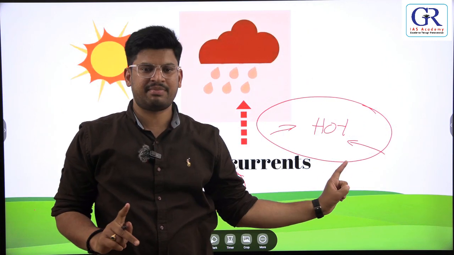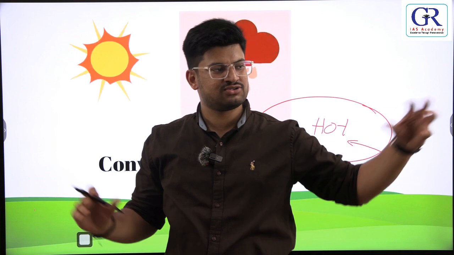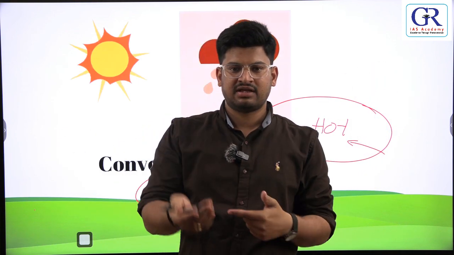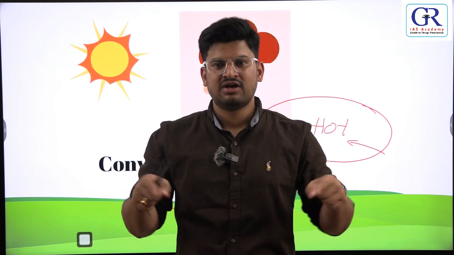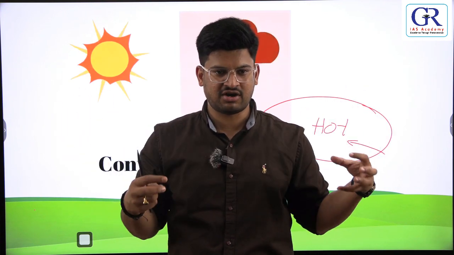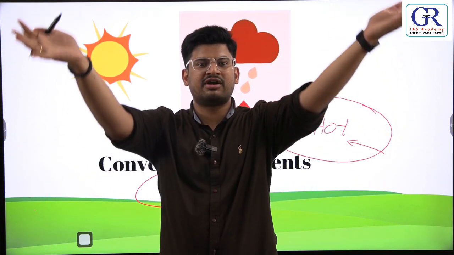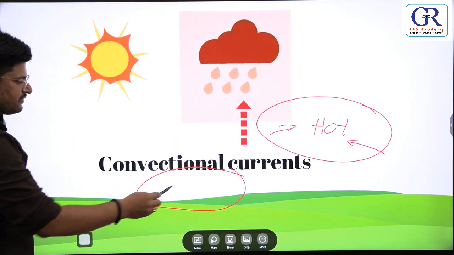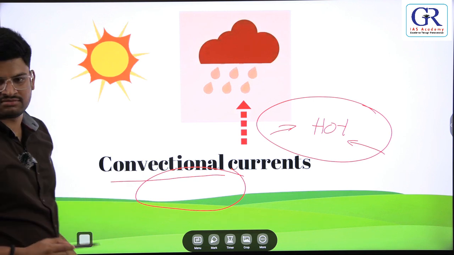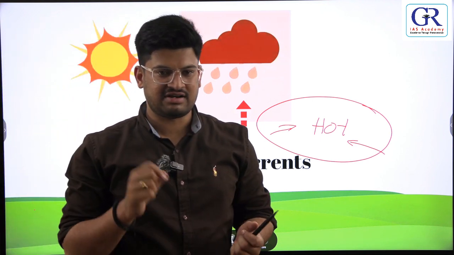The same thing is happening in the equator region. Since the equator region receives the direct rays of the sun, the surface becomes hot and the air above it becomes hot. If there is moisture, the hot air is a good carrier of moisture, and it starts to go up. When moisture goes up, clouds form and give rainfall, and such kind of rainfall is called convectional rainfall.